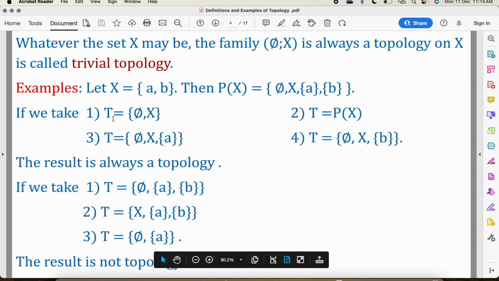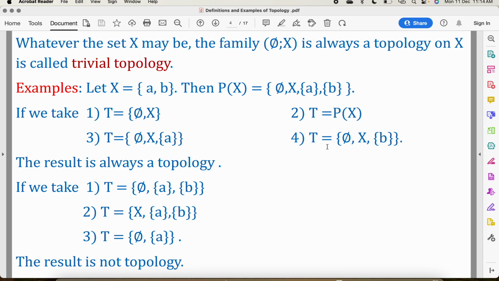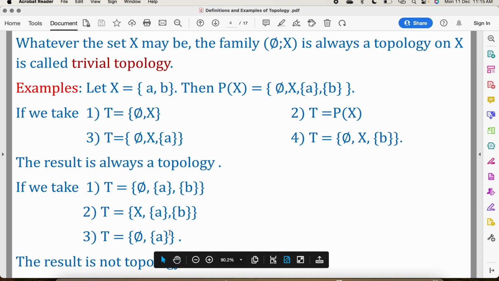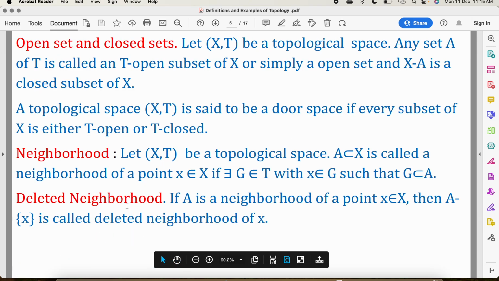So if we consider T equal to phi X, T equal to Px, T equal to phi X A, T equal to phi X B, then these are the topologies on X. However, if we consider T equal to phi A B, or X A B, or phi A, these are not the topologies on X.